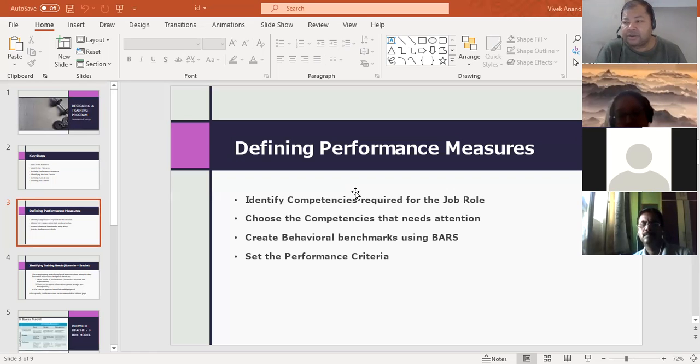But generally, even if it is not for training, let's say a performance review, we follow a self-assessment method. Each individual has to fill in their own assessment. They have to assess themselves on these competencies.